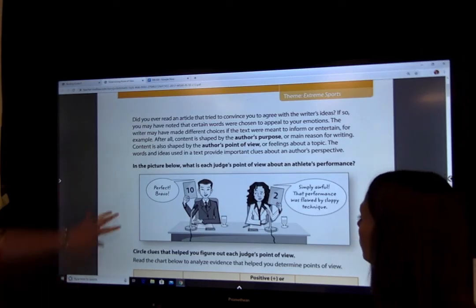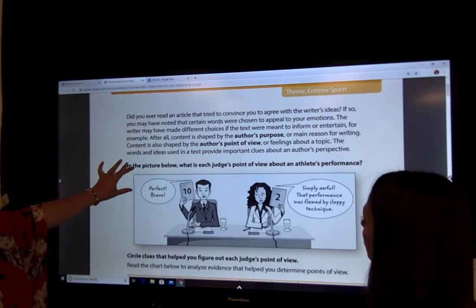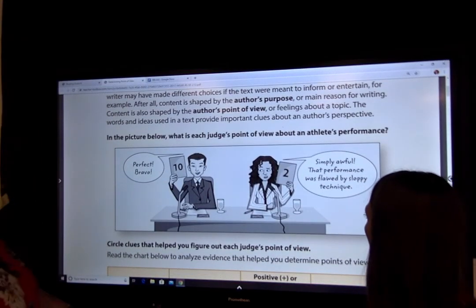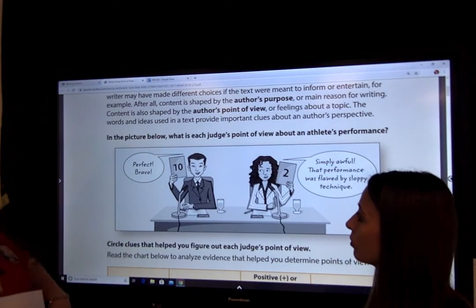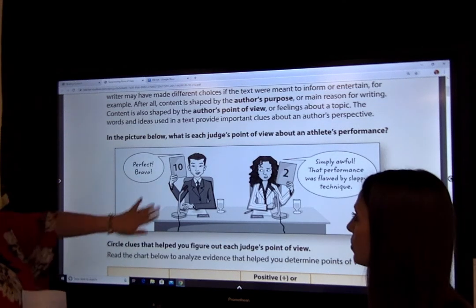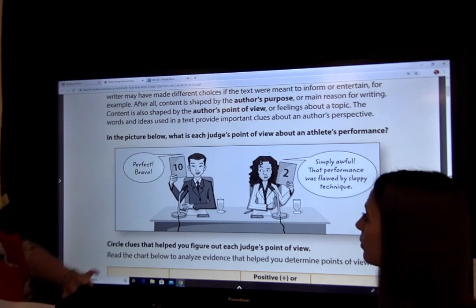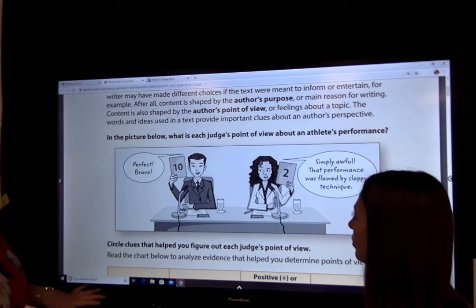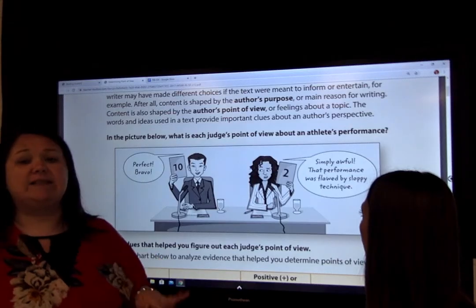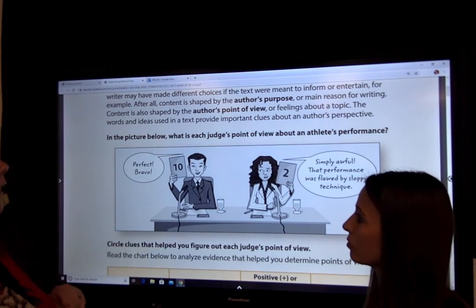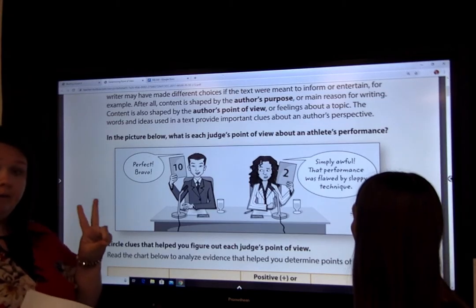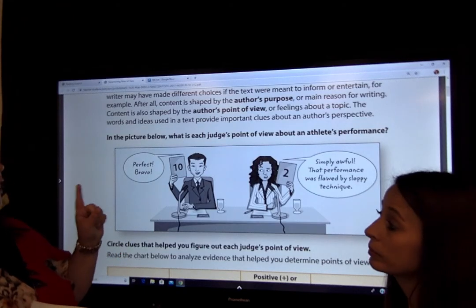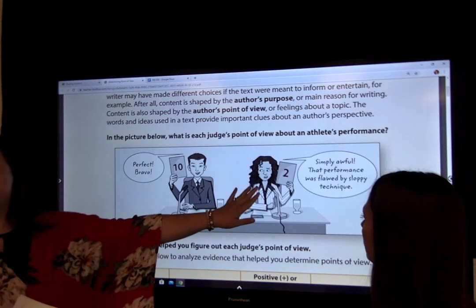So if you're looking at this cartoon right here, it says, what is the judge's point of view about an athlete's performance? Okay, so if you've watched Dancing with the Stars, you know how they flip around their little cards. So we've got this guy right here. He says, perfect, bravo, and he flips around a card and he says 10. Okay, but then right here, she says, simply awful. All right, so you have the word awful. That performance was flawed. There's another word. By sloppy technique. You have the word sloppy. So you have awful, sloppy, flawed, and then she gives them a 2.